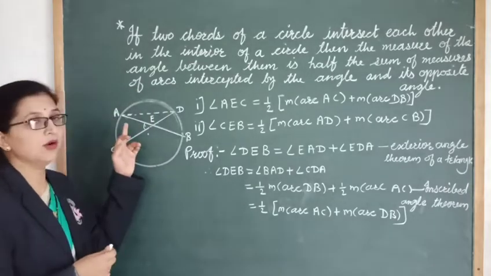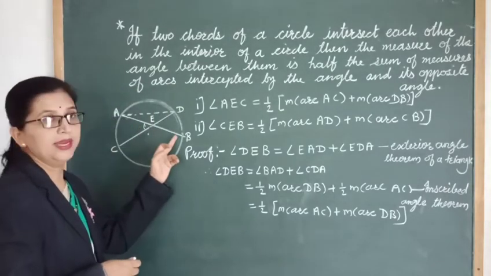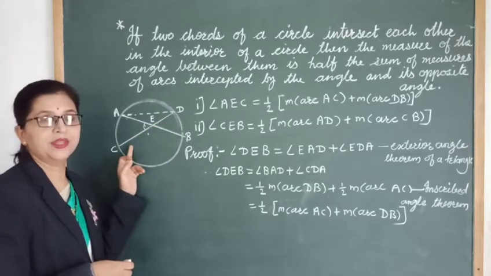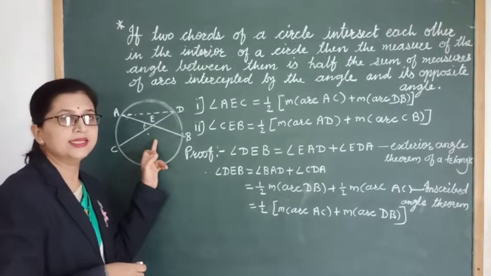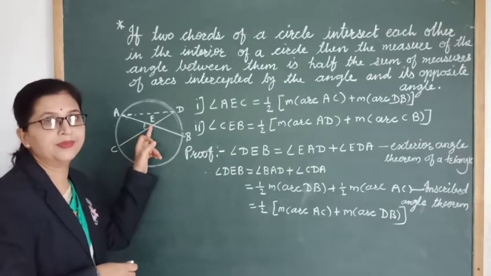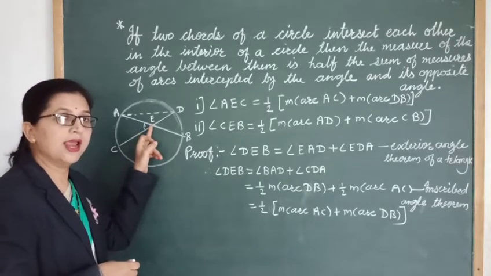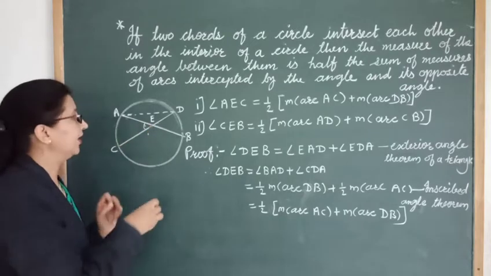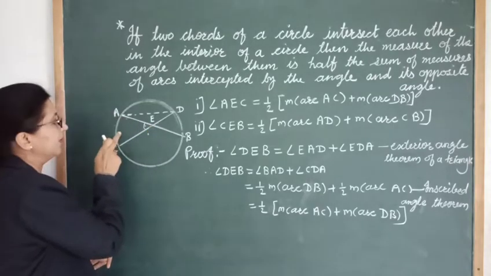Now here we have two chords, chord AB and chord CD. These two chords intersect each other inside the circle at point E. Then we have to show the angle formed between them. Which angle is formed here?